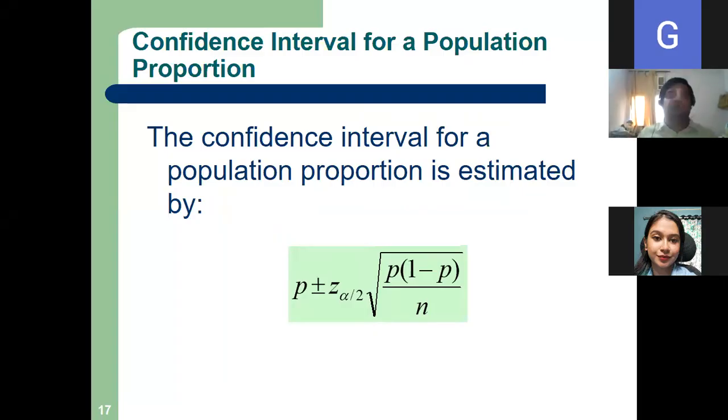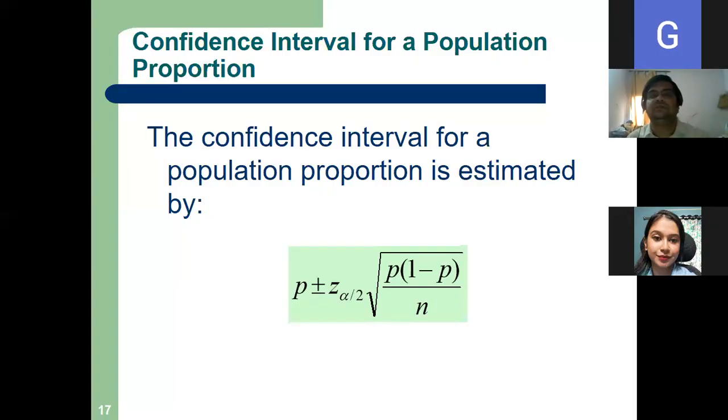So we are continuing with confidence interval. Now our data can be in the form of a mean, or it can be in the form of a proportion. What do we mean by proportion?